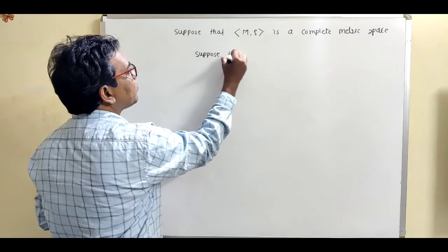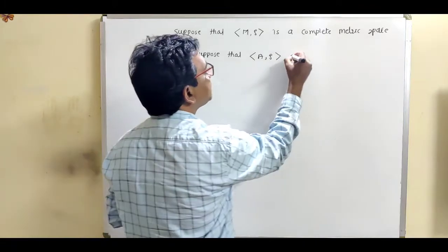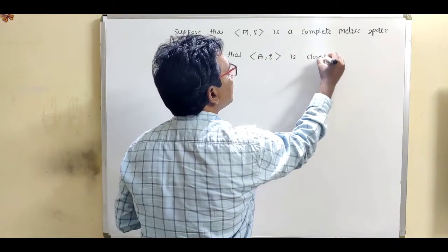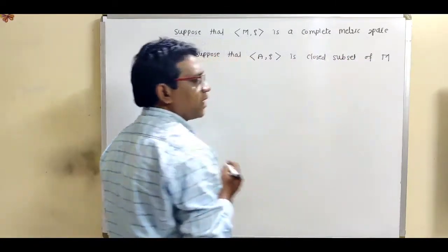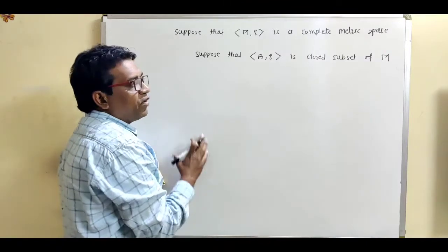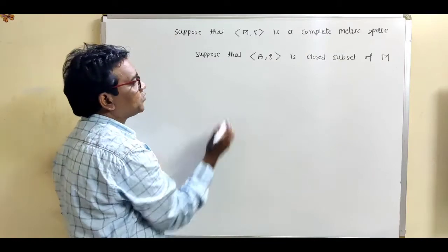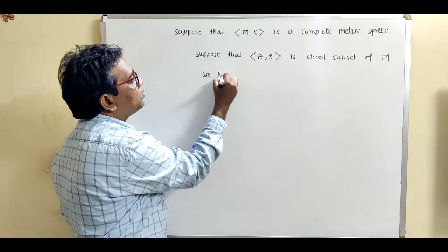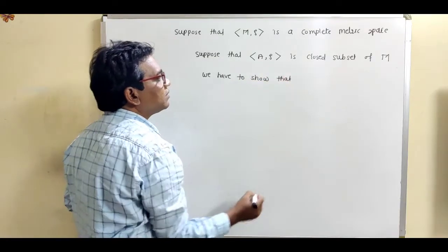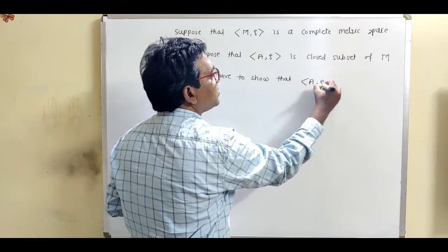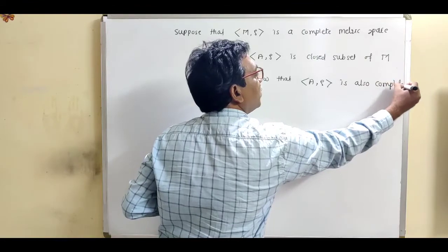Suppose that this A is a closed subset of this metric space M, and we want to show that this metric space (A, rho) is again a complete metric space. So right here we have to show that this A is also a complete metric space.